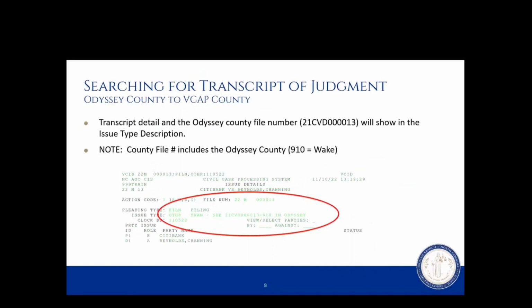This will then take you to the issue details. On the issue details, you will see that the pleading type is for filing and the issue type is OTHR, which just means other. The content of the issue type will say TRAN, which stands for transcript. It will have a hyphen, and then it will instruct users to see whatever the originating case number is in Odyssey. This information could then be taken and searched in Portal.